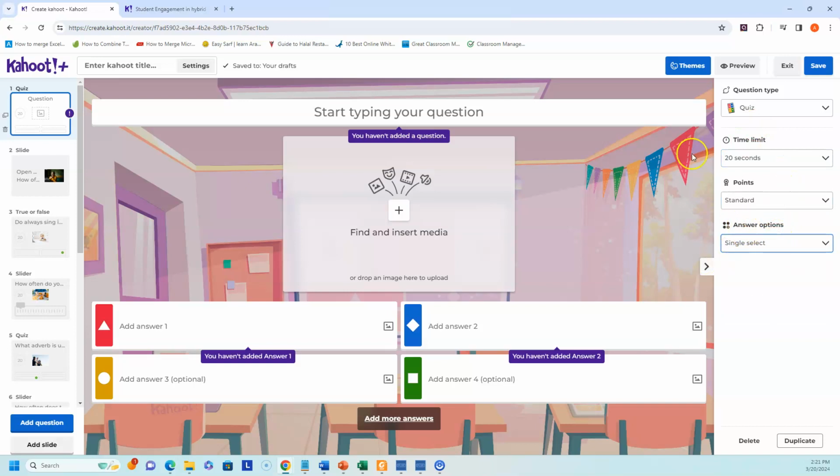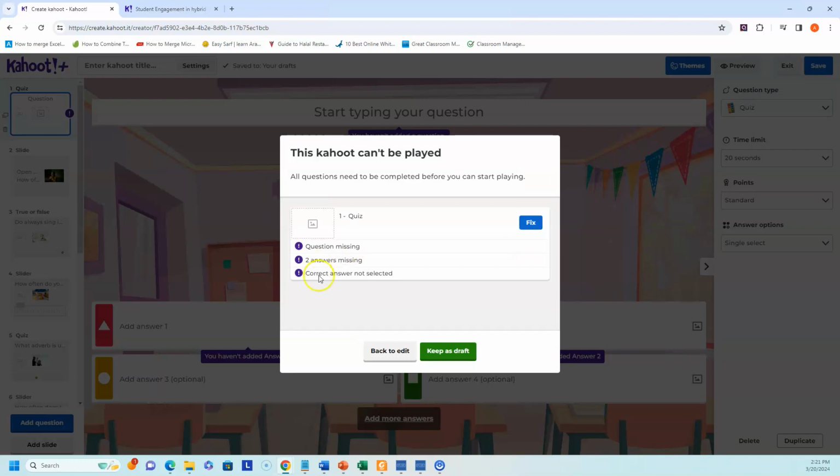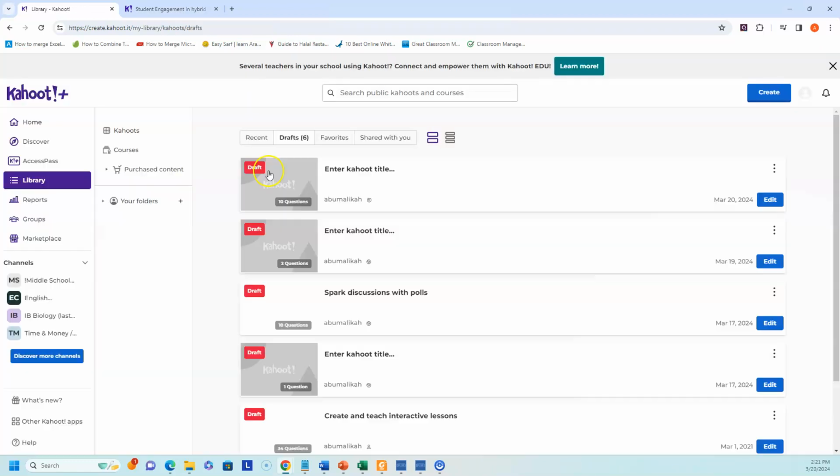Again, I want you to explore, and then you can preview it and test it. Like I said, these are really cool new options that are available that you can use in your classroom. All right. I'll keep this as a draft.